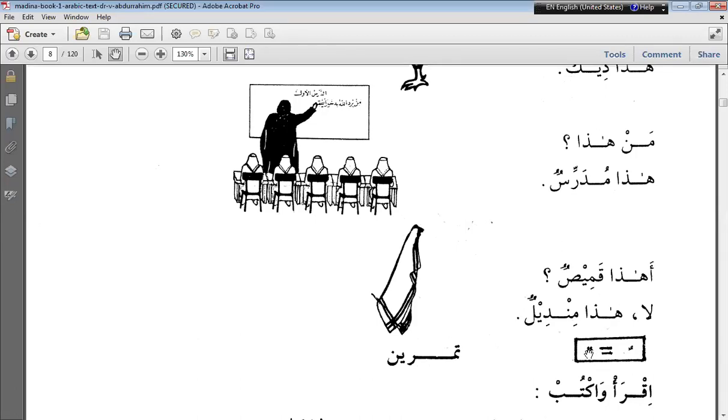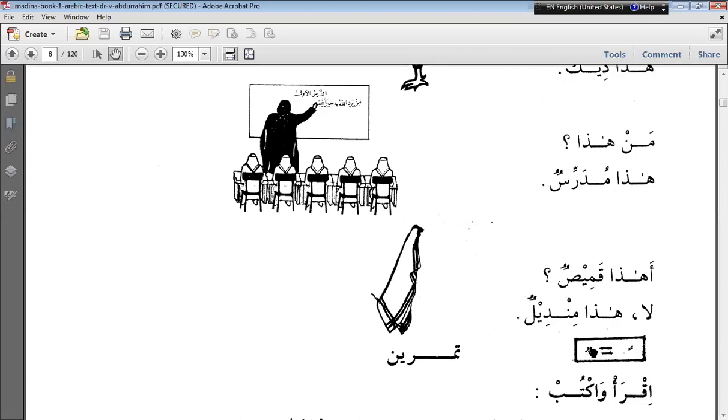Now see two dhammas. There is a symbol of two dhammas here. Dhamma we call pesh in Urdu. Zabar is called fatha in Arabic. Zair is called kasra in Arabic, and pesh is called dhamma in Arabic.